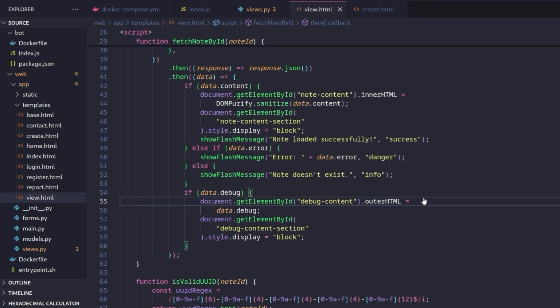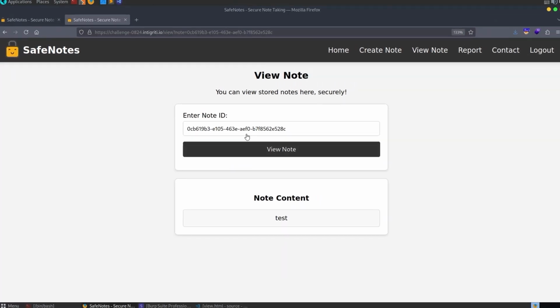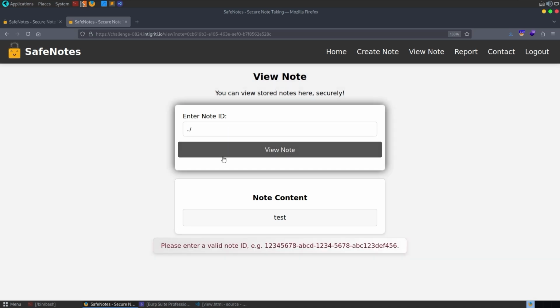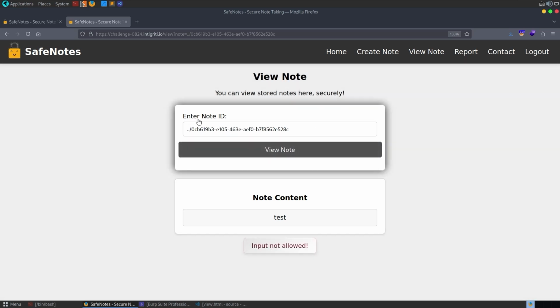There is some interesting code at the beginning of this function though. Notice where it takes the note ID, it first makes sure that it doesn't include ... which is interesting. Let's go back to the view note page, and what happens if we just replace this with ... We'll see that we get an error because it's not a valid note. So we only need the last 36 characters to be a valid UUID. It doesn't say anything about what's before it. So let's do view note, and now we get input is not allowed.